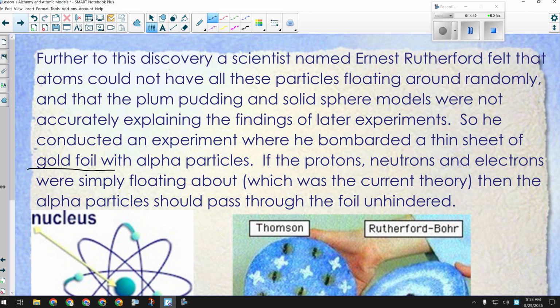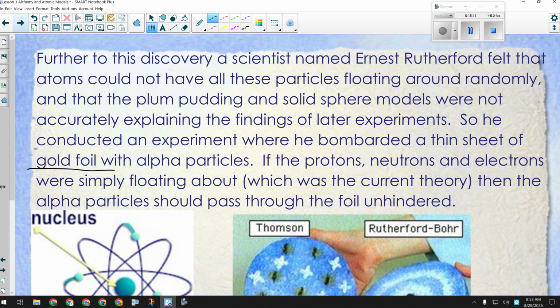He believed that that central dense part is where the protons and the neutrons resided. But he thought the nucleus of an atom was very small, while the volume of an atom might actually be quite large, but be mostly empty space. So he believed in a very small central dense nucleus.